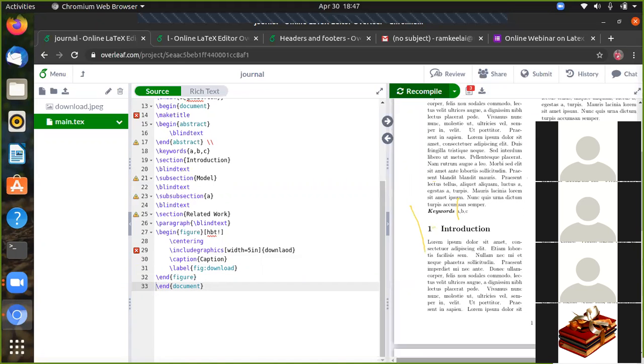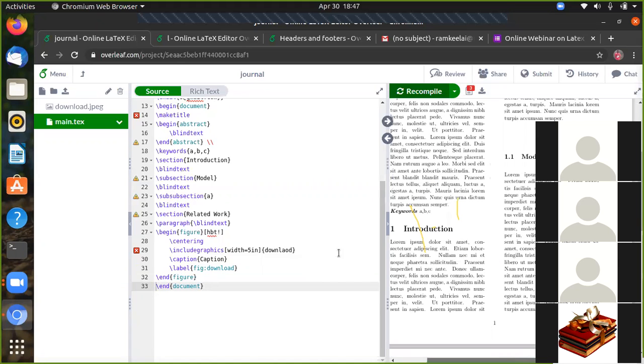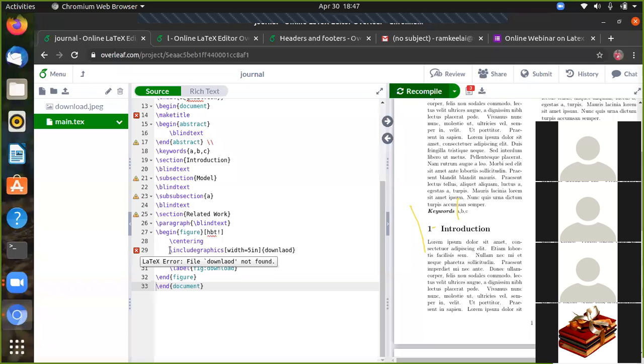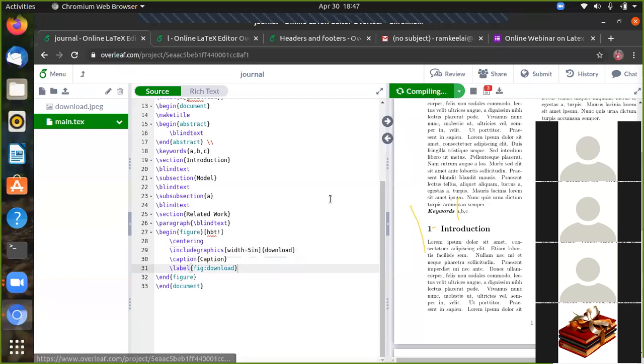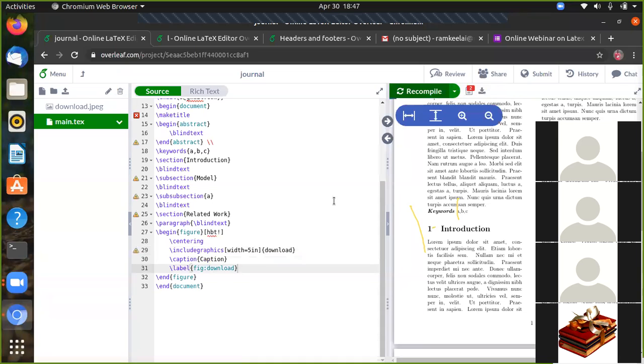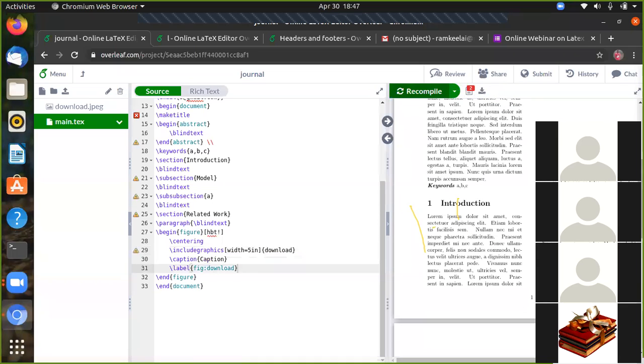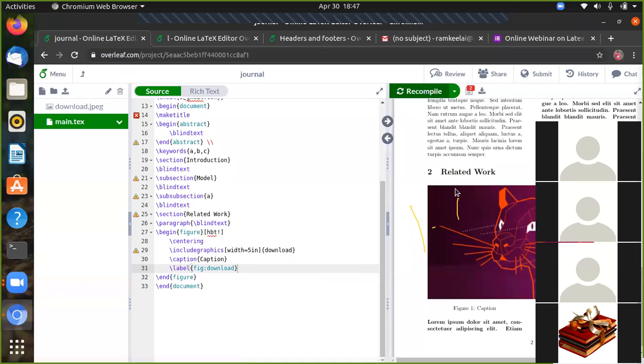Can we change? Here it can say that download. Sorry, the file was download. I had given it, so you can check everything. That's why it shows error. Okay, download. So here you can see the big image here, but we have to modify it to some 1 inch here.